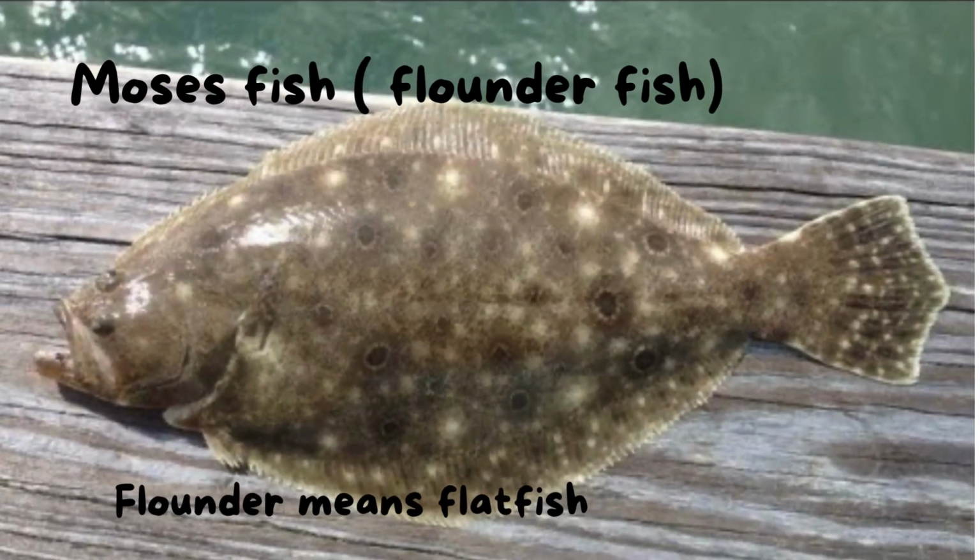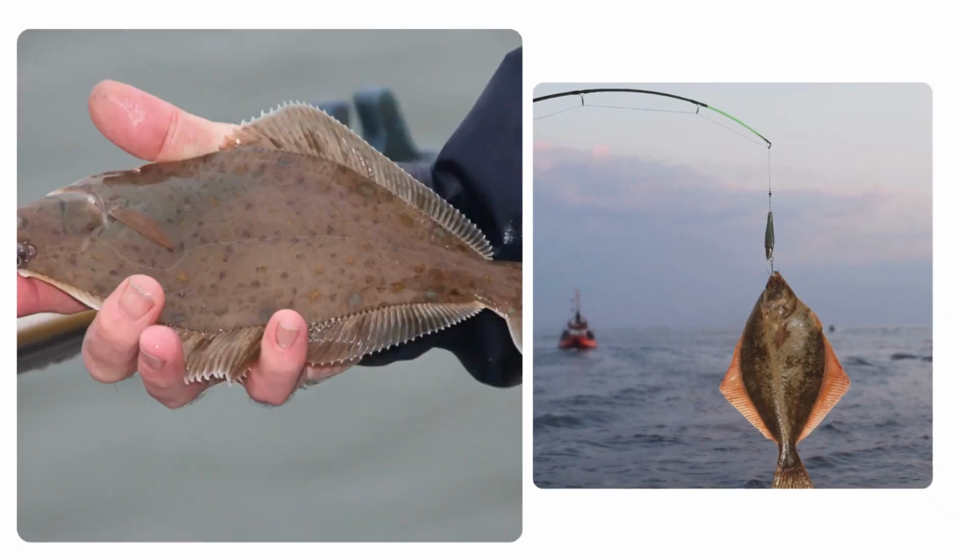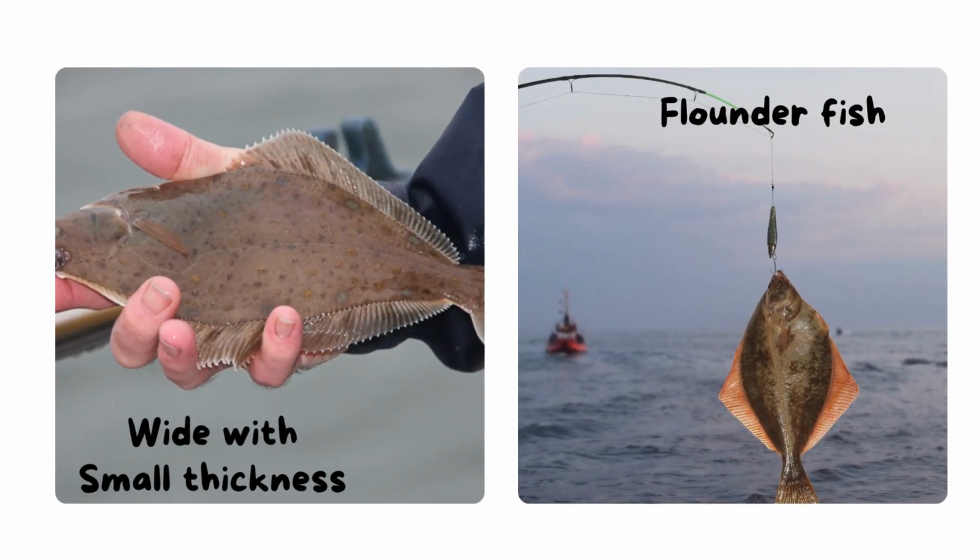And we have a species that we will know, the Moses fish, a flounder fish. What is the meaning of flounder fish? Flounder means flat, as it's a flat fish. This is an example of the flounder fish, as it is white, but it has a small thickness. So, the Moses fish is a flounder fish.